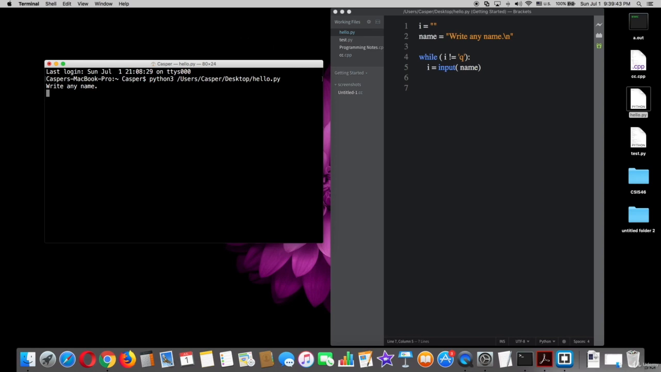As you can see, it says write any name. I will write anything now, just watch out. Here the flag works when I type q, because the condition said as long as the variable I is not equal to q, let the statements work. Okay, that's it for now.